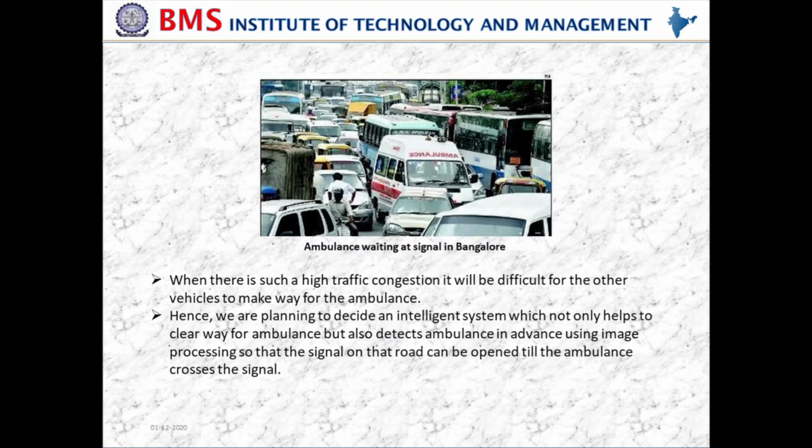So we have developed ambulance detection and traffic control, which helps clear a way for the ambulance and also detects the ambulance in advance using image processing. Once our system detects an ambulance, it will send an alert to the ARM processor present in the signal, which will turn on green lights.